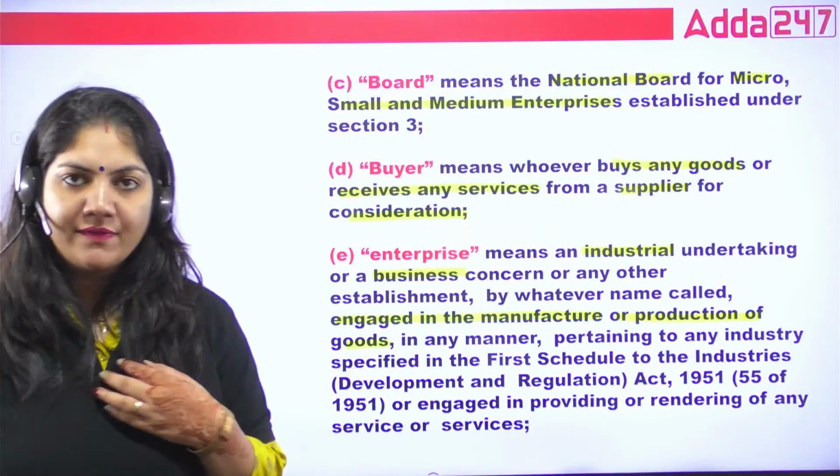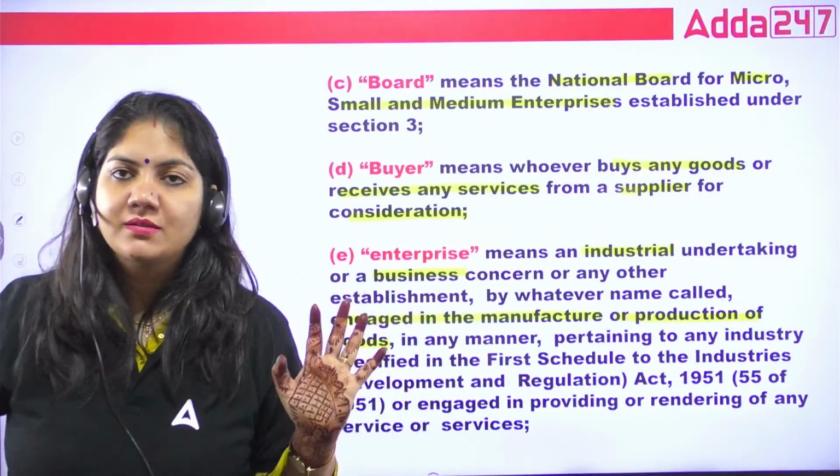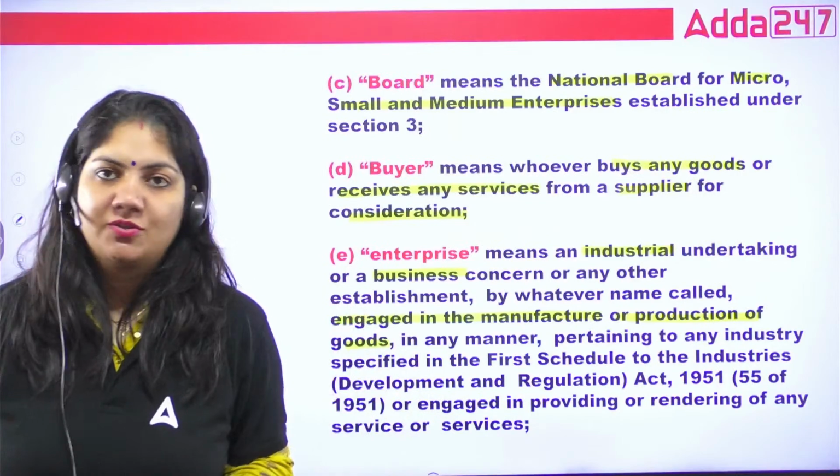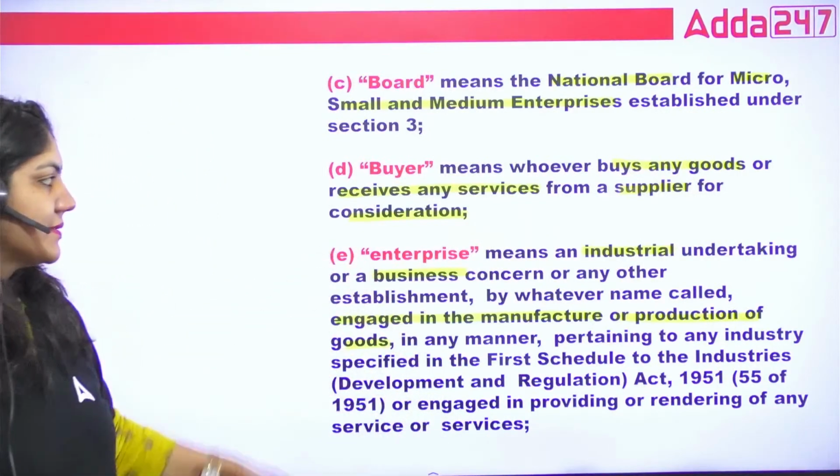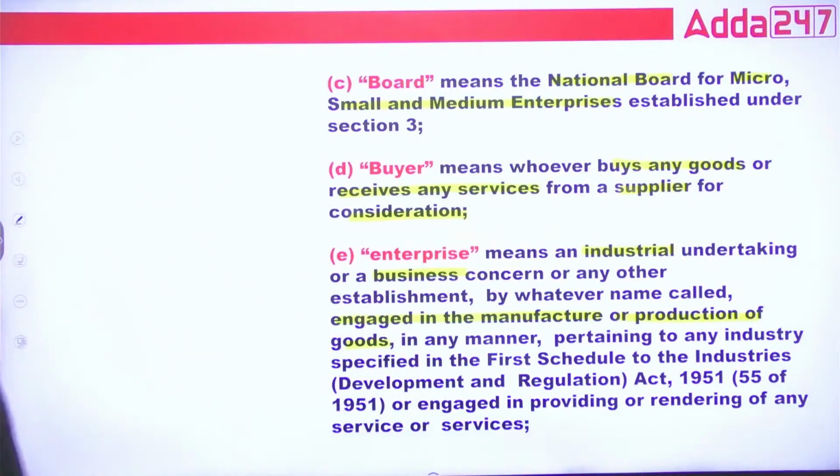Suppose if I have established any industry, so that is my enterprise. So this is called enterprise, guys.